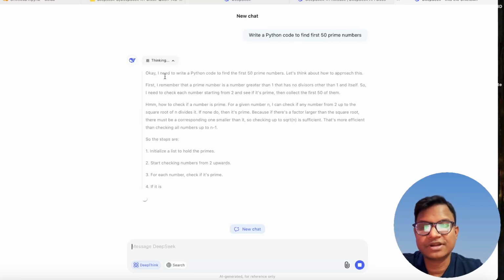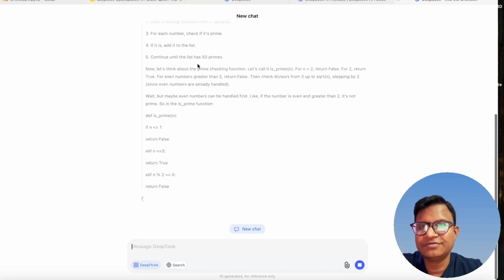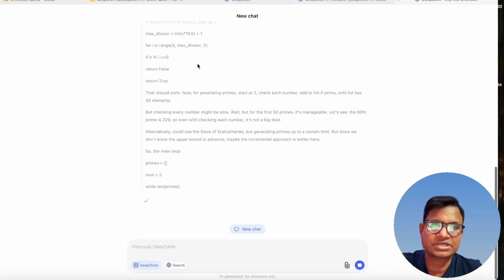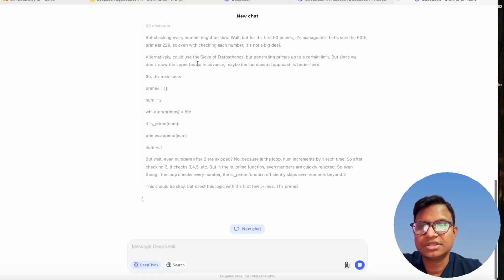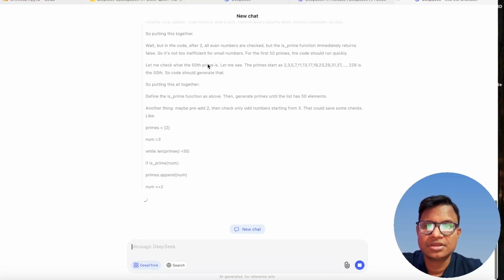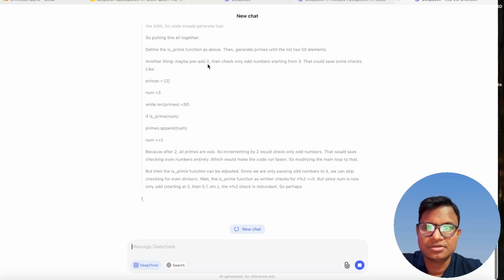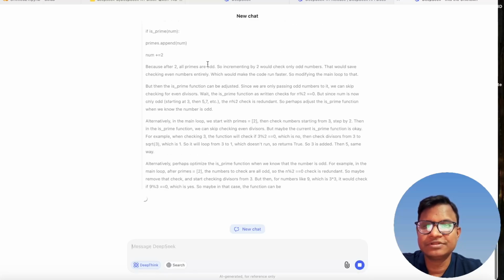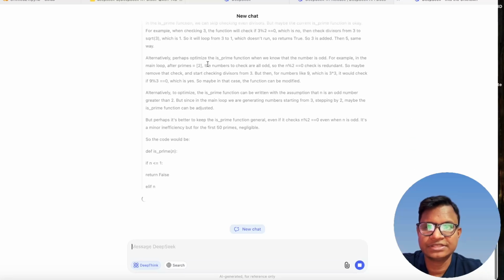First it will think about what it needs to do, and then it will give you the final answer. It will cross-check multiple times before giving the answer. Right now it is thinking, and when the thinking process is done, it will give you the final answer.